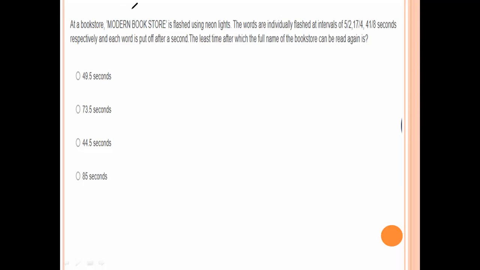So timing, in any problem where timing questions come, we automatically use LCM. LCM of 5/2 plus 1, 17/4 plus 1, 41/8 plus 1.